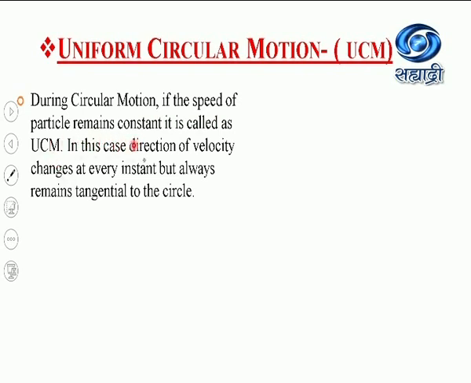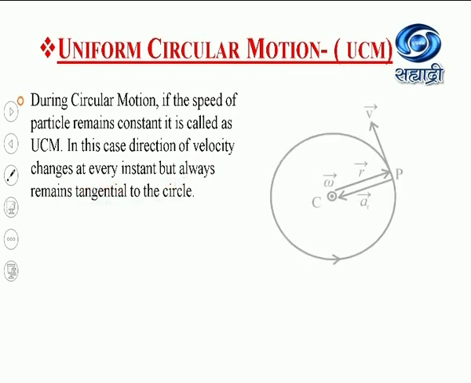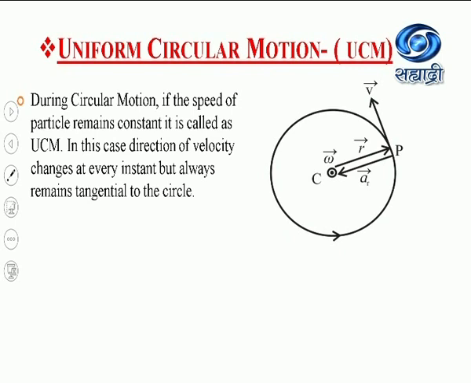And again we know in this case the direction of the velocity changes at every instant but always remains tangential to the circle. Now see this figure. This direction of the linear velocity is always along the tangent to the circle, meaning there is a change in the linear velocity because it is an accelerated motion, and as it is an accelerated motion, there is an acceleration of the particle which is along the radius toward the center of its circle.